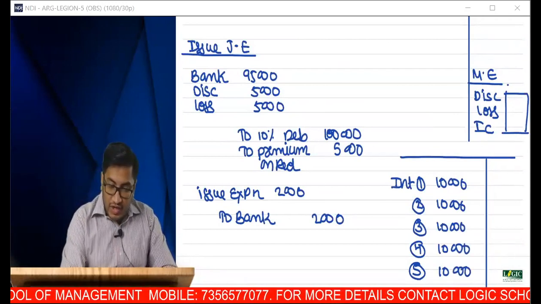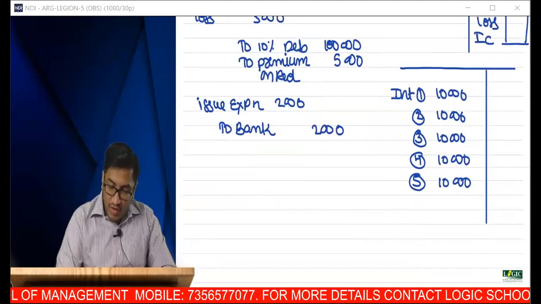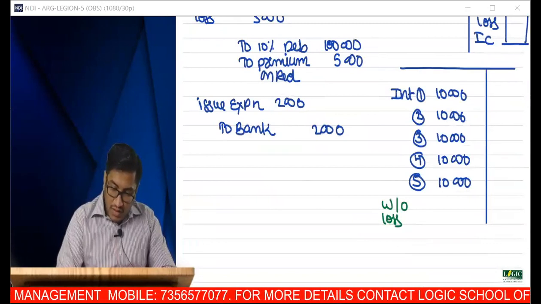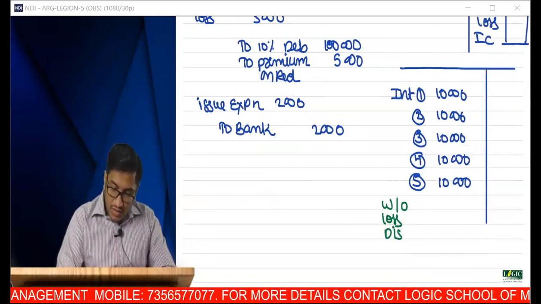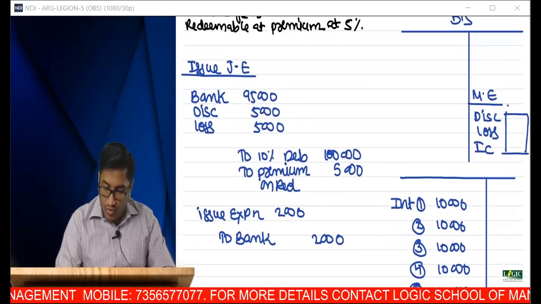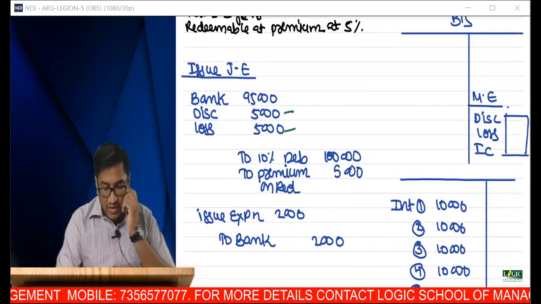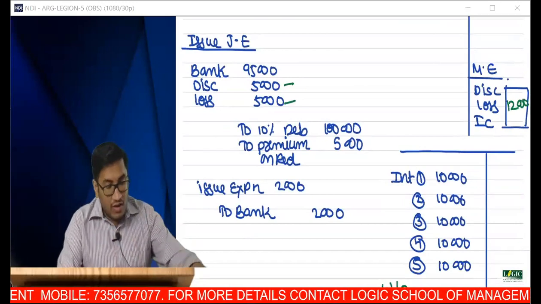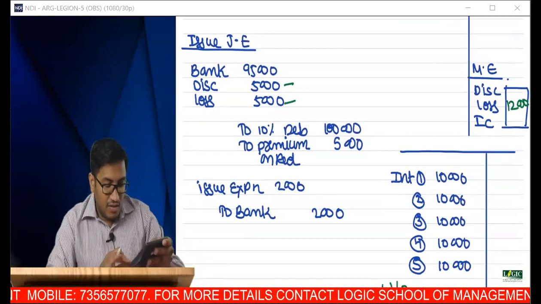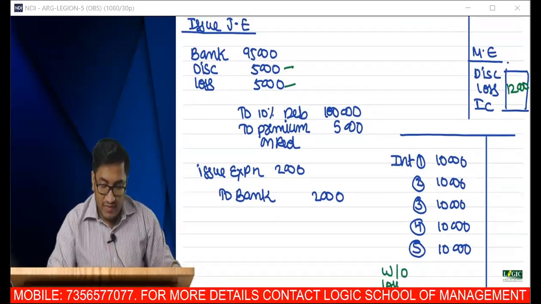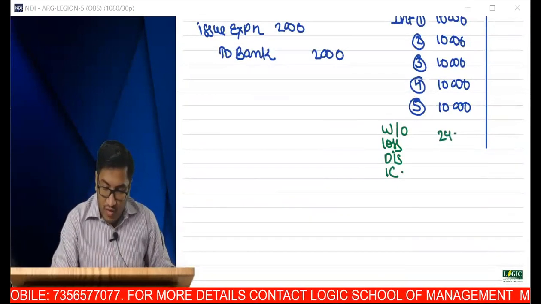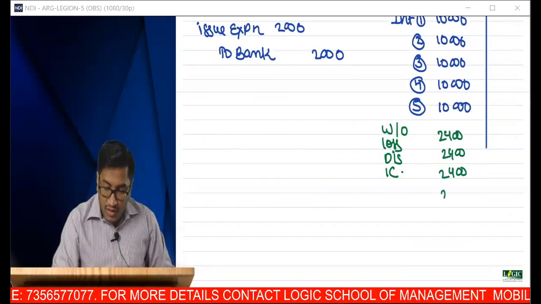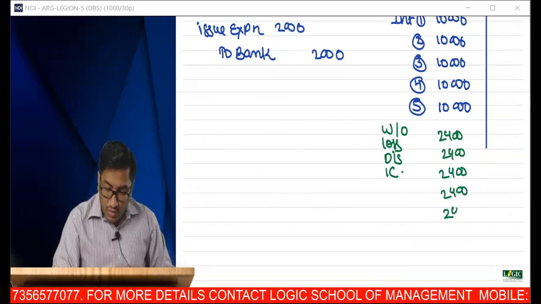You have to write off, plus you have to write off that loss, discount, issue cost. So put together how much? 5,000 plus 5,000, 10,000 plus 2,000, 12,000 is there. So you'll be writing off 12,000 divided by 5. How much? So each year 2,400, 2,400, 2,400, 2,400, 2,400.